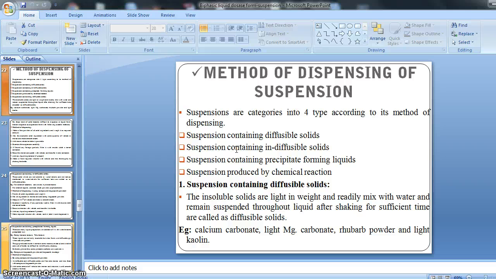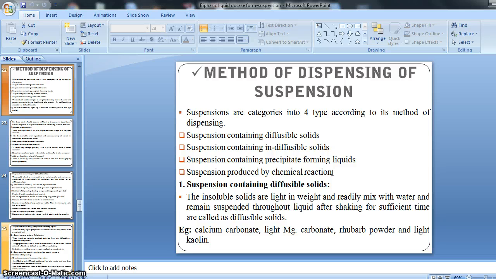But there is another classification, categorized according to its method of dispensing. So let's see, that is suspension containing diffusible solid, suspension containing indiffusible solid, suspension containing precipitate forming liquid, then suspension produced by chemical reaction, right?